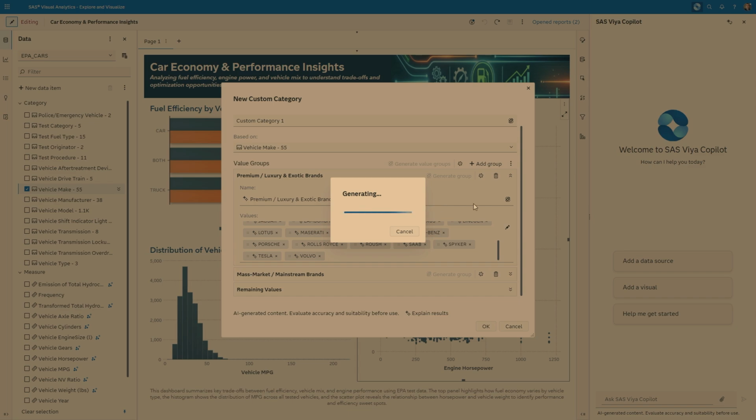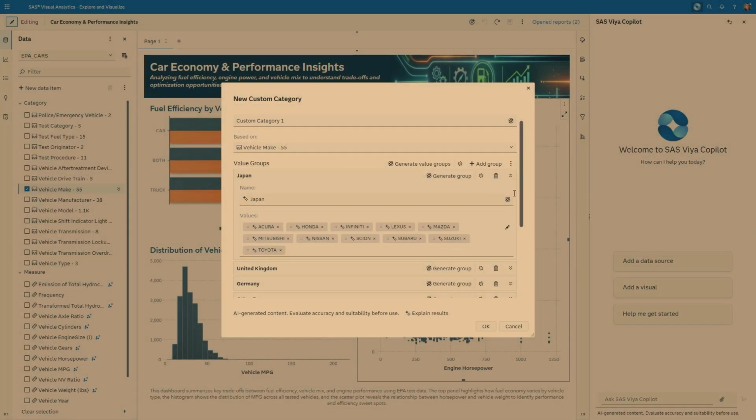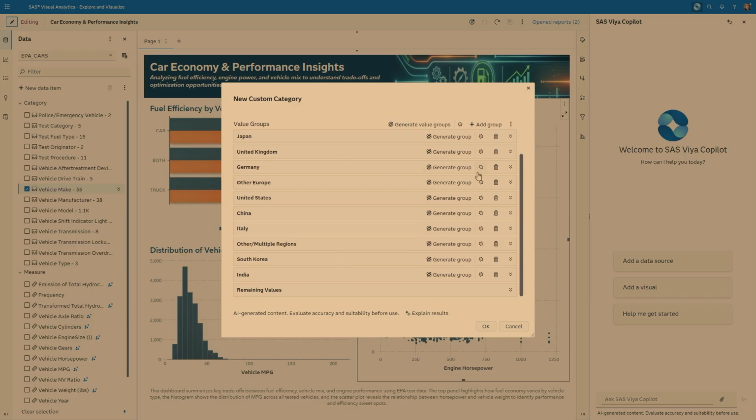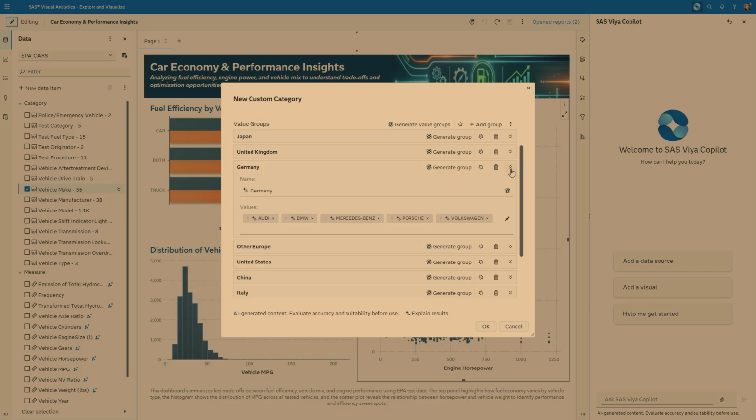Just to finish here. There's one more thing I want to show you when it's finished. All right, let's see. Yep, it did a good job. Let me check. I'm originally from Germany, so I usually check whether it actually picked the right cars. So let's say Audi, BMW, that looks correct.